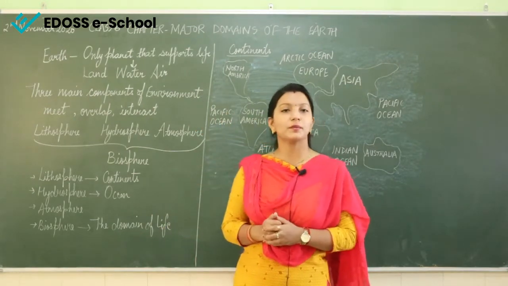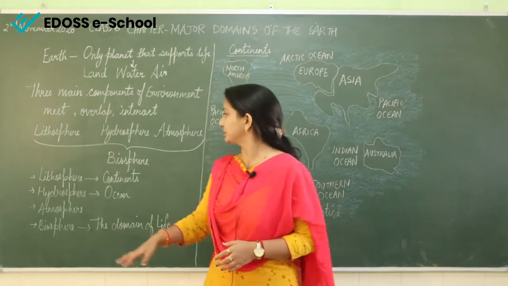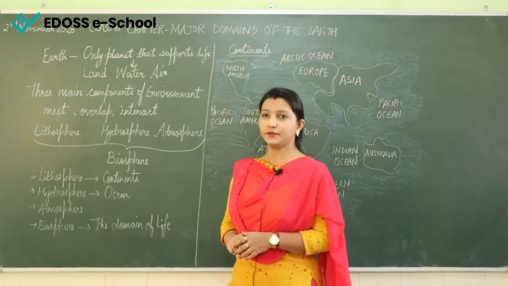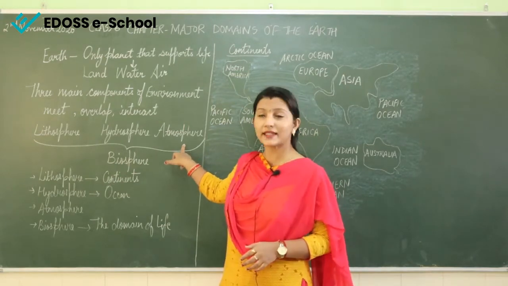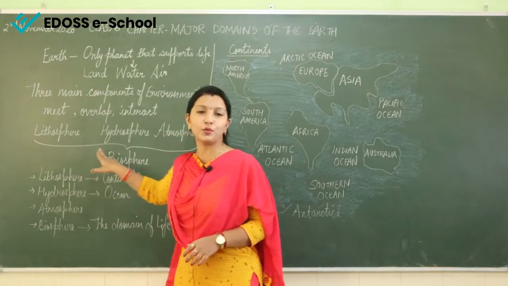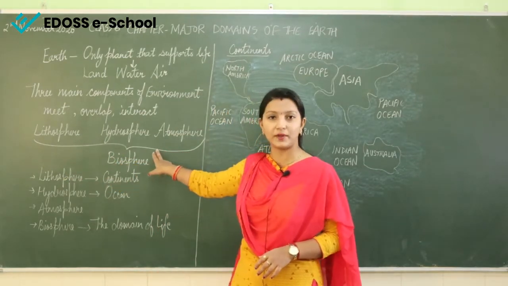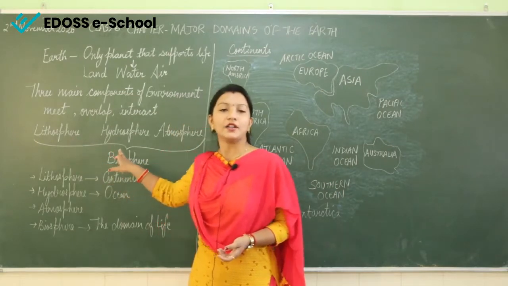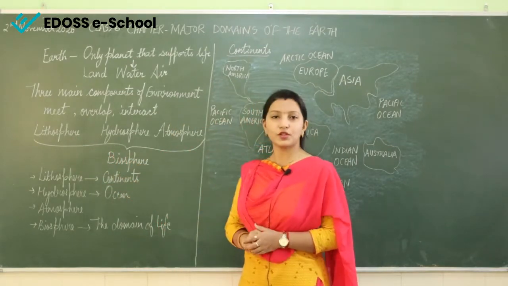The other things which we will study in this chapter: lithosphere, hydrosphere, atmosphere. These are the major domains of the Earth, three major spheres of the Earth, that is lithosphere, hydrosphere and atmosphere.